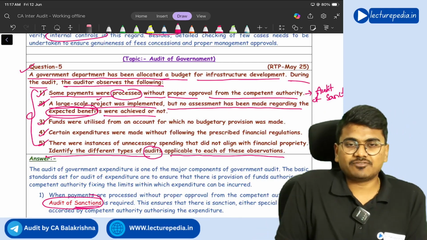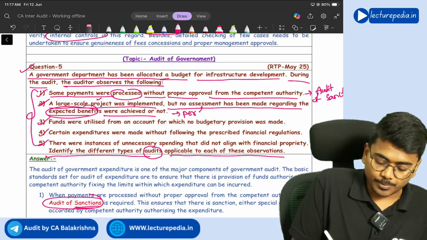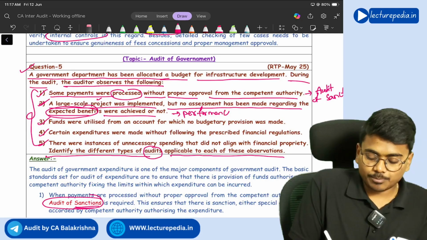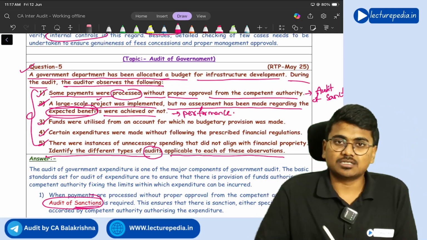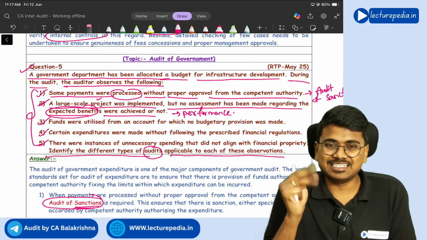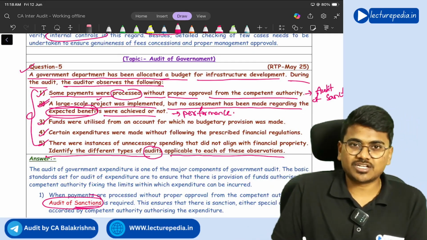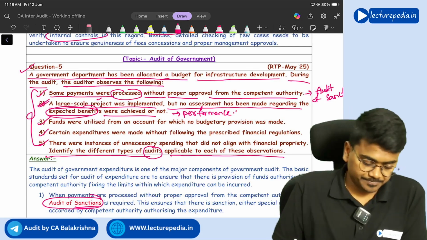In order to identify effectiveness of the project, you will do performance audit. In performance audit, you will check economy, efficiency, effectiveness. 3 E's is correct. Yes, since the second point is speaking about effectiveness, you will do performance audit.